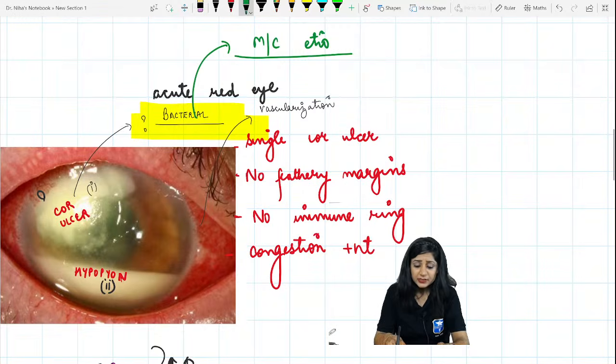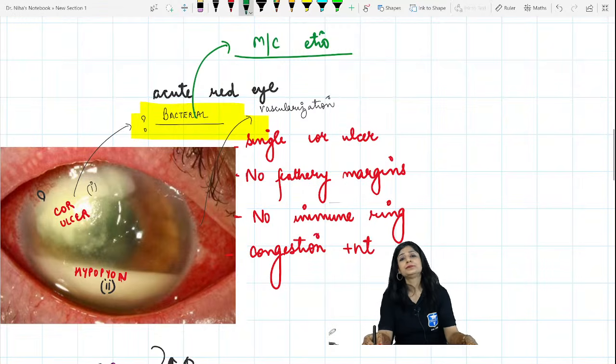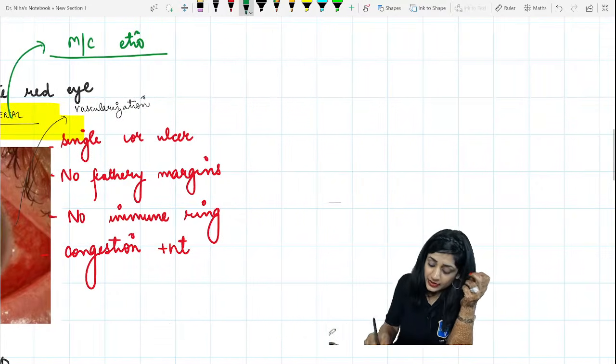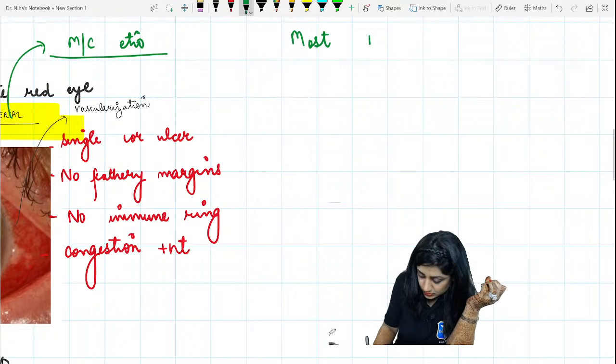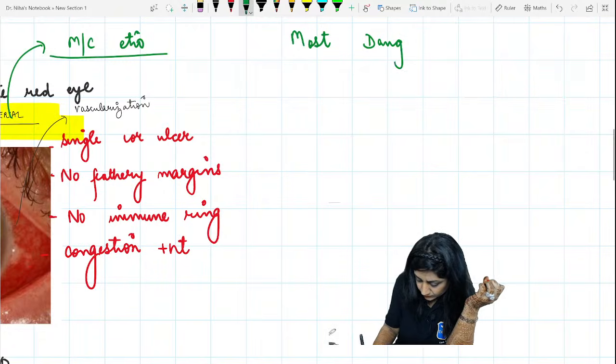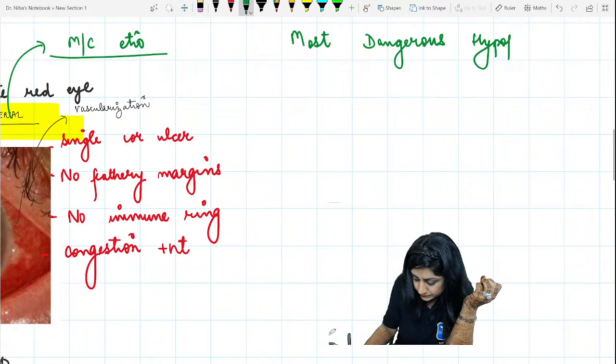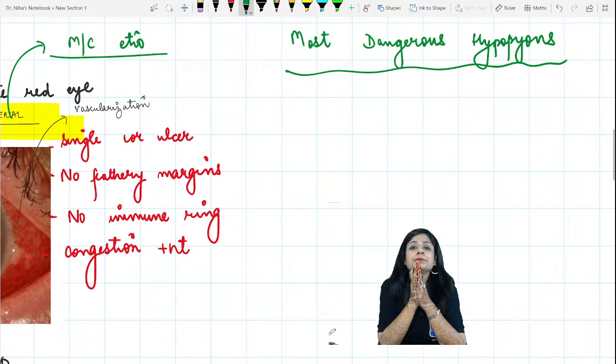Which bacteria are you thinking? Then another question. Most dangerous hypopions are caused by which bacteria?